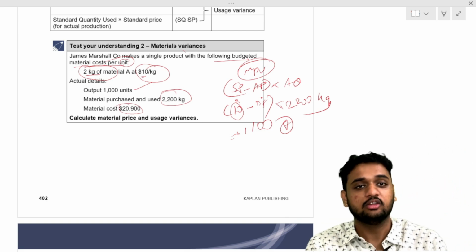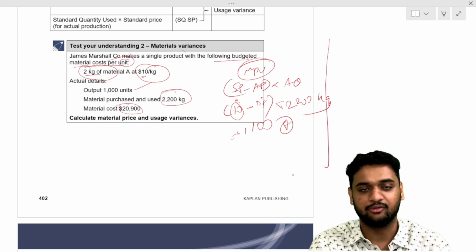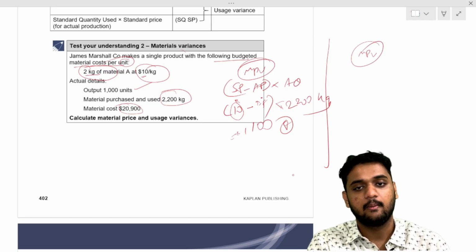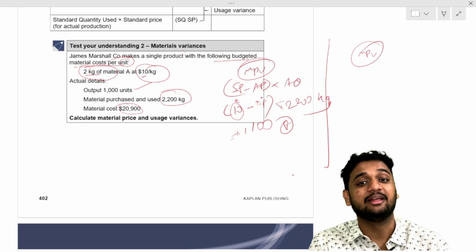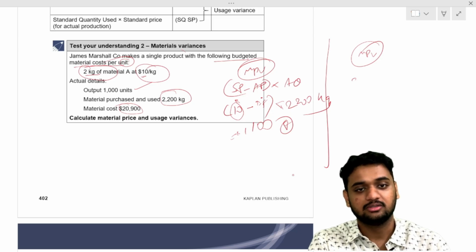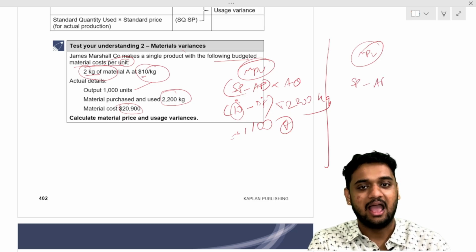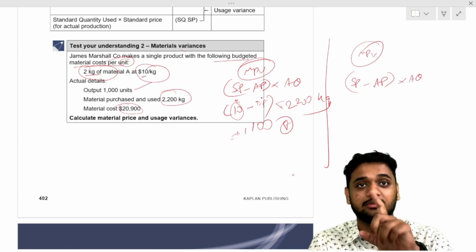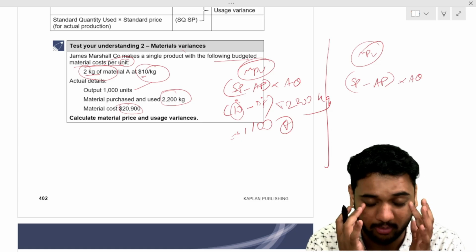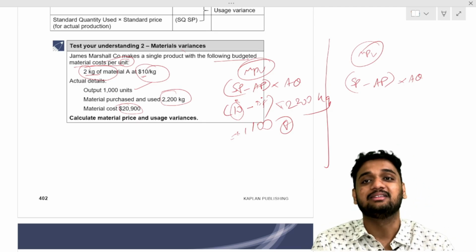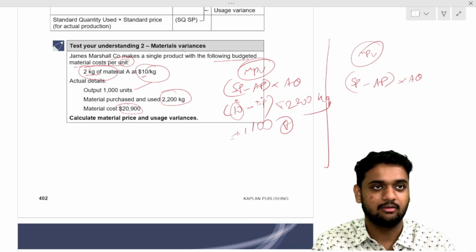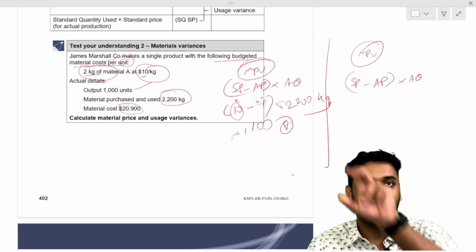One more way of doing this question I will tell you, in case you get confused in the exam. What is the formula for material price variance? Standard price minus actual price into actual quantity. Outside quantity means actual quantity. Again, tell what is the price. So what is the formula for material price variance? Minus actual price into actual quantity. Take it inside and tell me what will be the formula.